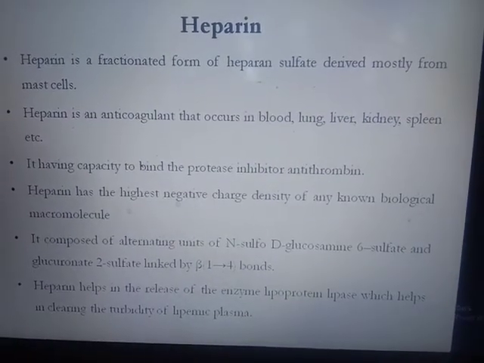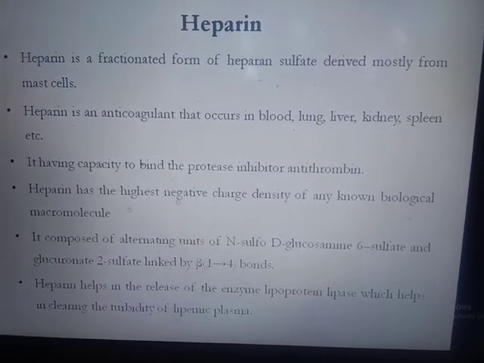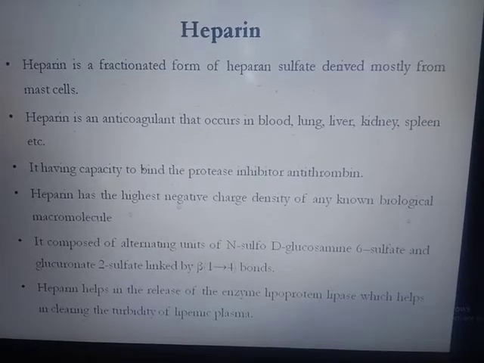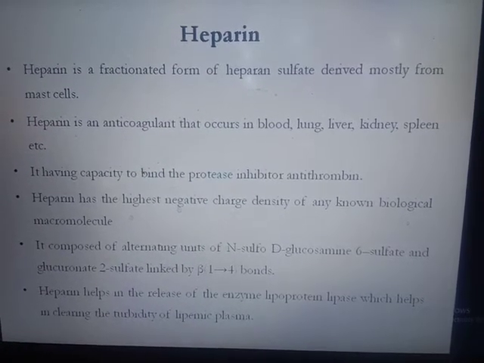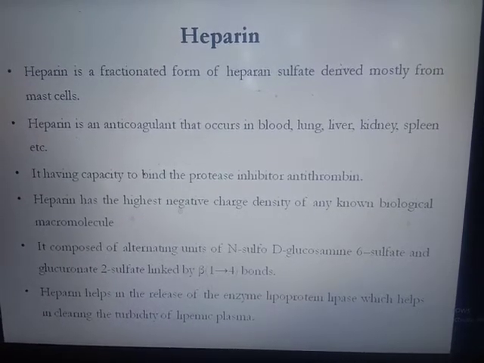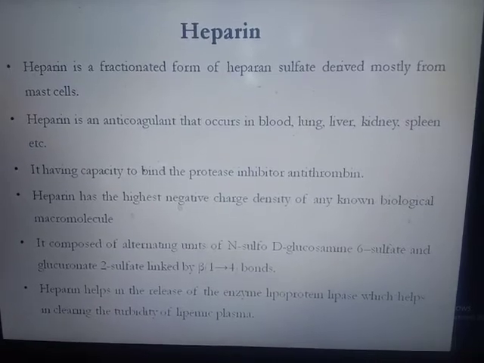It is composed of alternating units of N-sulfo D-glucosamine 6 sulfate and glucuronate 2 sulfate linked by a beta-1,4 bond. Heparin helps in the release of the enzyme lipoprotein lipase, which clears up the turbidity of lipemic plasma.